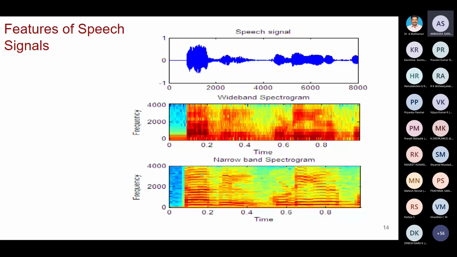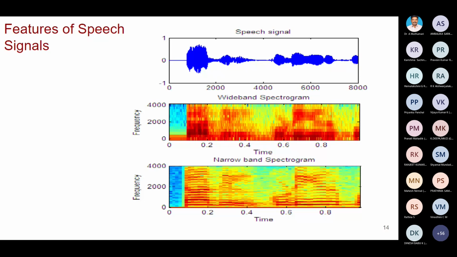0.2 second. You see that particular one. In that particular time, what are all the frequencies? If you look at the vertical one, it will tell you what are all the frequencies present at that particular time instant. Because in a speech signal, the characteristics of the signal vary, therefore the frequency also varies from time to time. So if you want to know at 0.2 second what the frequency is, or at 0.4 second what the frequency is, then you can get that information from here.